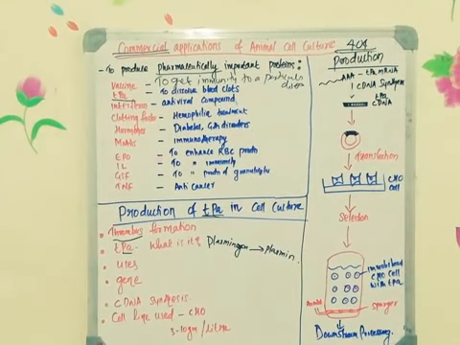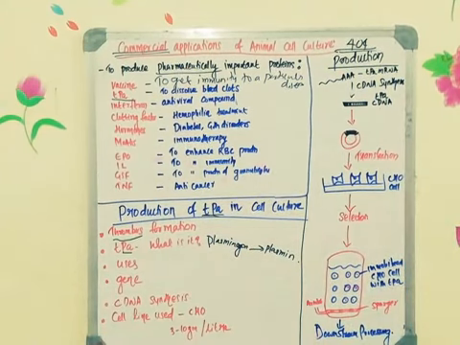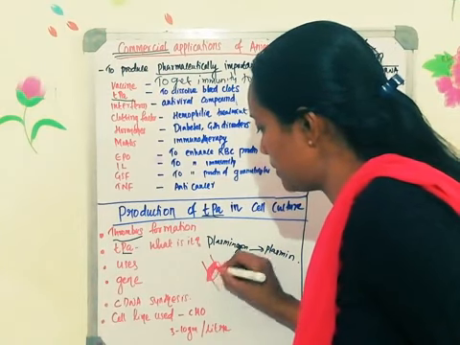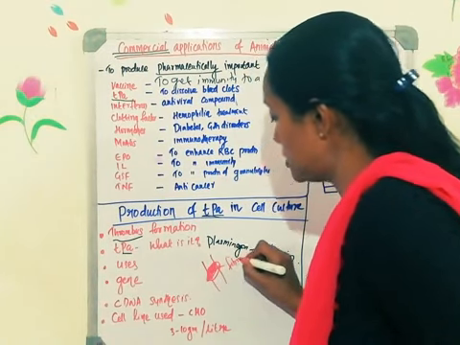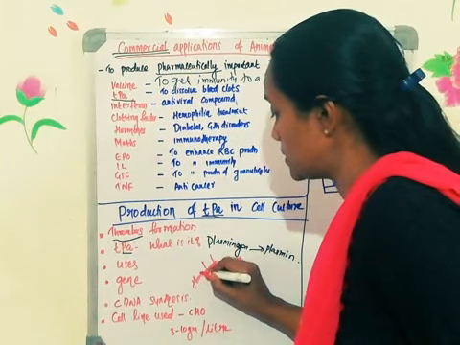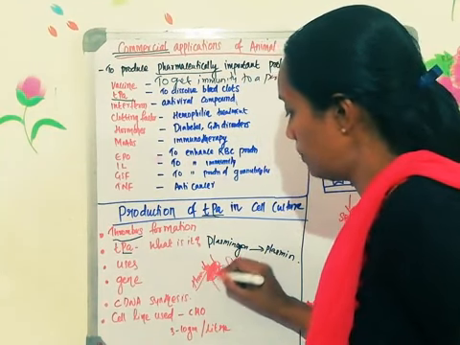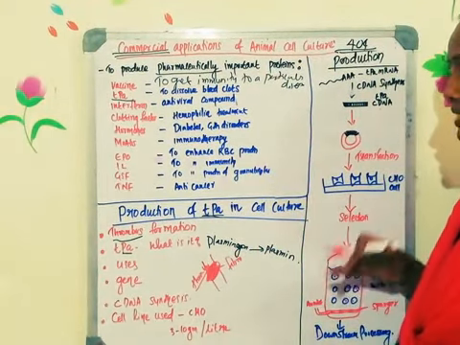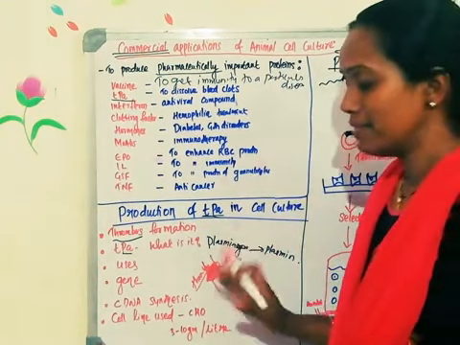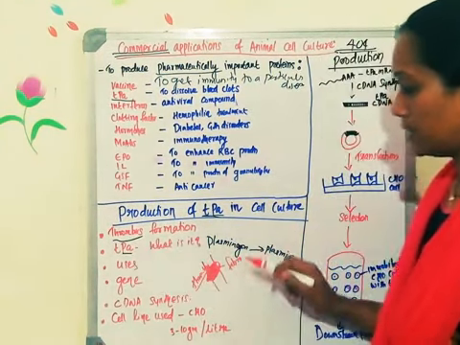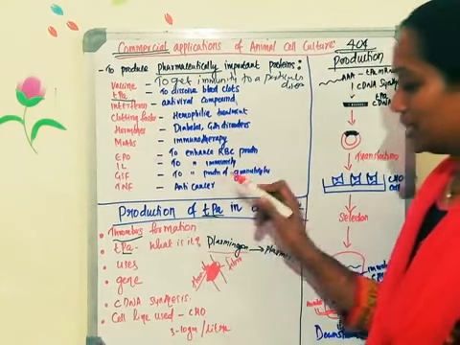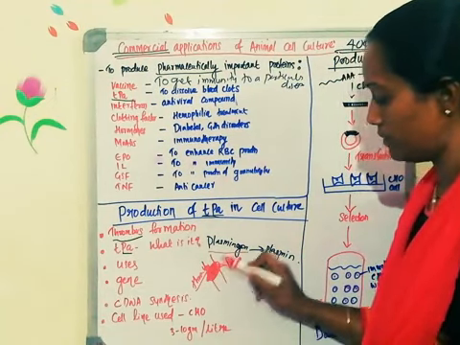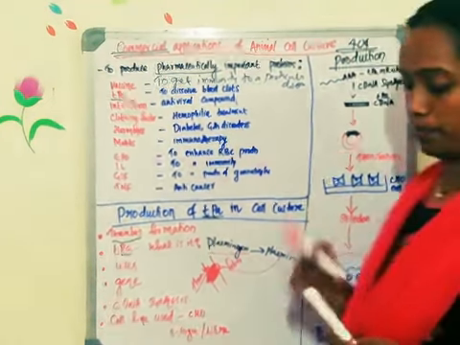So what is there in the blood clot? This is one of the arteries with a big blood clot. Blood clot has fibrin. What is this blood clot called? Thrombus. Just now I told you, thrombus is the blood clot. Naturally, when a blood clot is formed in the body and there is a need to dissolve it, a signaling event will happen which will activate the tissue plasminogen activator, which will convert plasminogen in the tissue to plasmin. This plasmin will act on the fibrin, dissolve the fibrin, and the clot will be dissolved. This is a natural process.